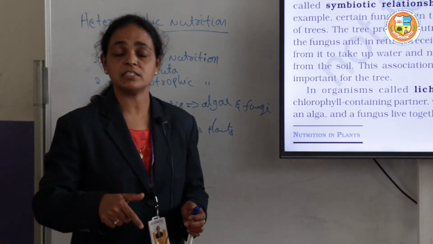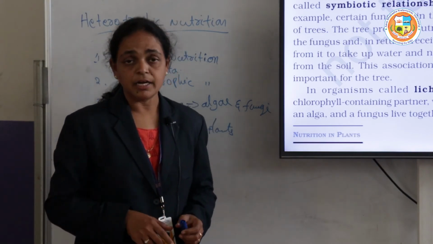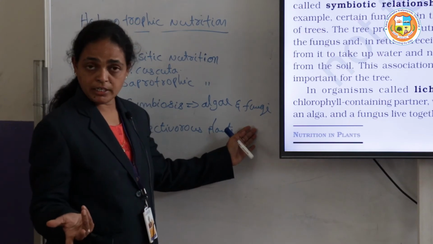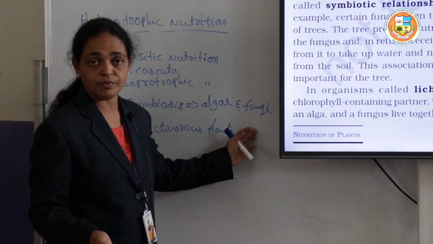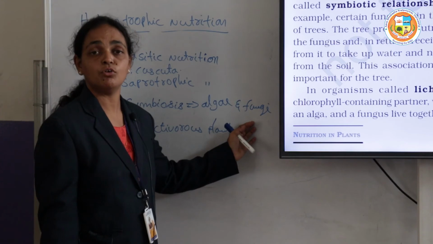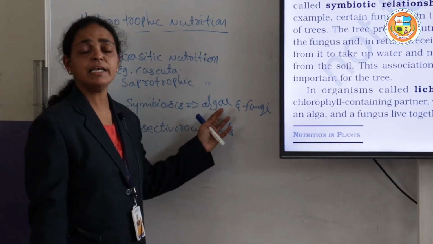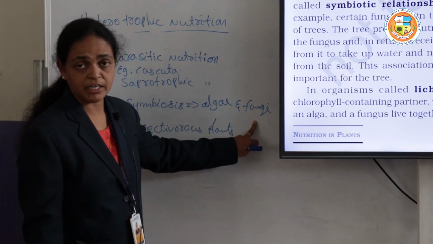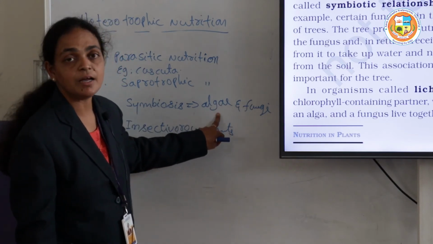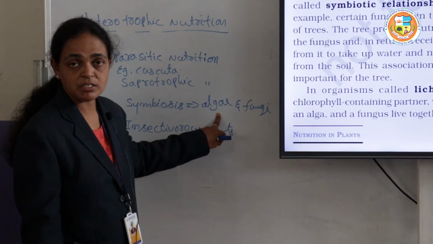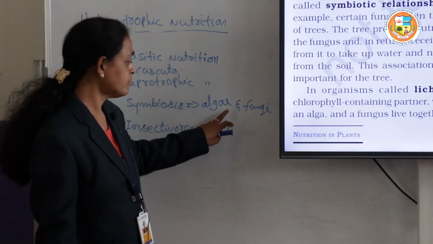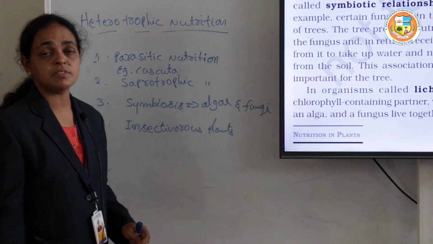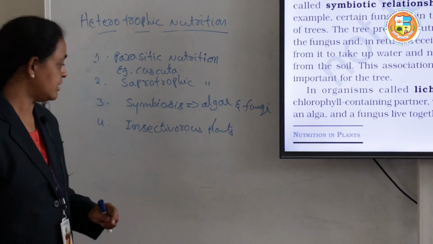Algae contain chlorophyll, right? So they can prepare their own food. But fungi have no green pigment, which we call chlorophyll, so they cannot prepare their own food. So algae supply the food material to the fungi. Fungi protect the algae from grazing animals or insects or anything, right? So in this symbiotic relationship, both organisms are getting the benefits, right?